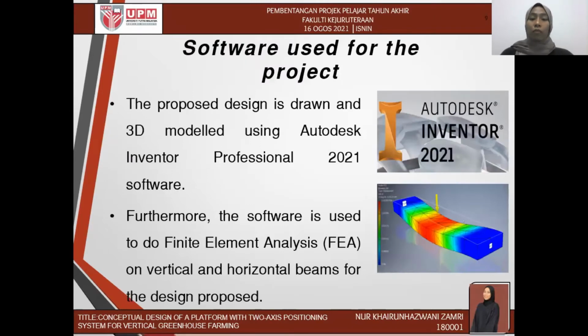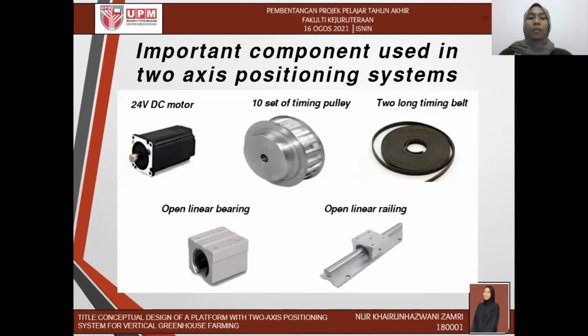The software used for this project is Autodesk Inventor 2021, used to develop a 3D model of this platform, and finite element analysis in this software is used to determine the deflection of the vertical and horizontal beams. Next, identify the important components used in the two-axis positioning system applying the coaxial mechanism.